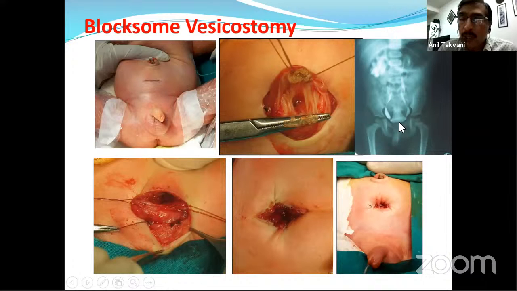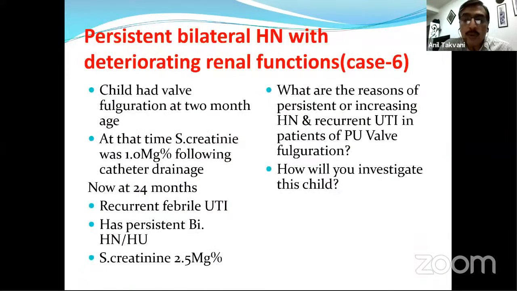And there you can see in a follow-up that there is good bladder cycling, right? You can see that the bladder is filled almost completely till the bottom. And there you can see a significant reduction in the reflux and dilatation. And in this patient, not surprisingly, it is possible some reflux is seen also on the left side, right? So this is something about the vesicostomy and how it can be done.